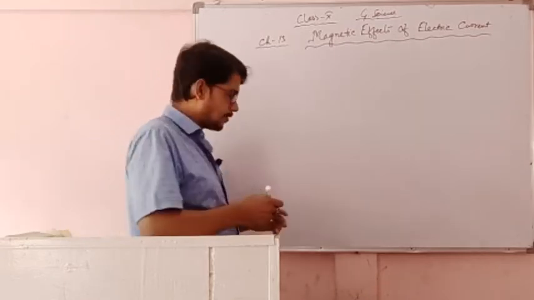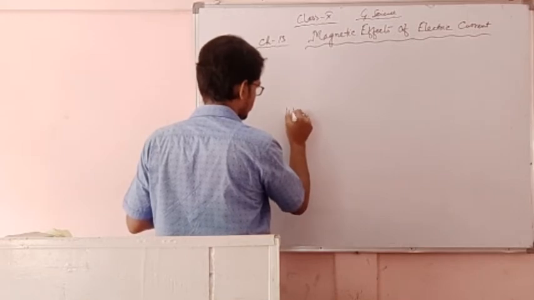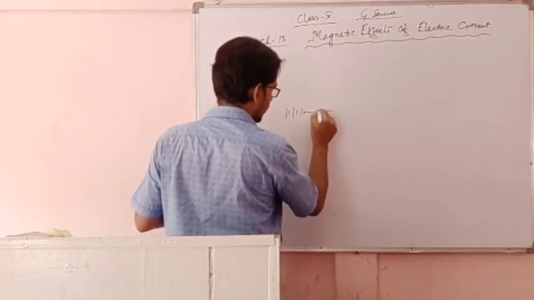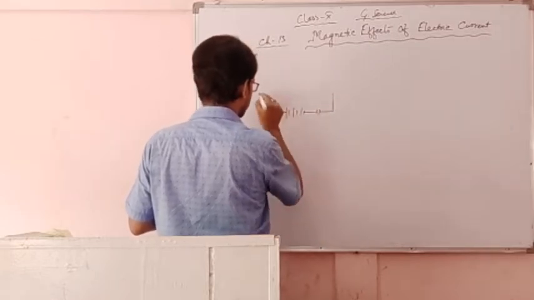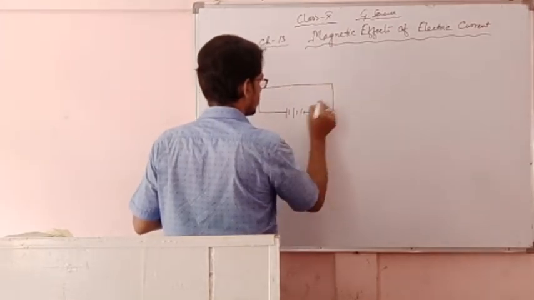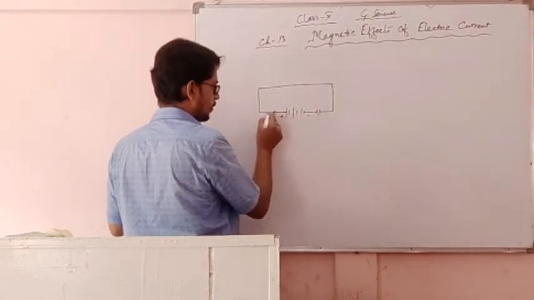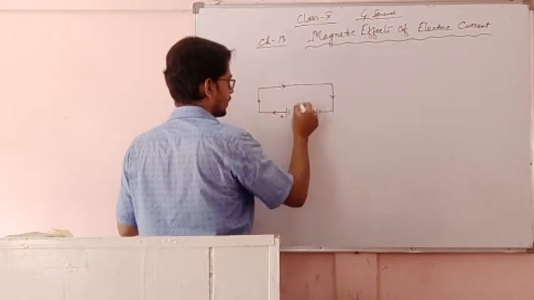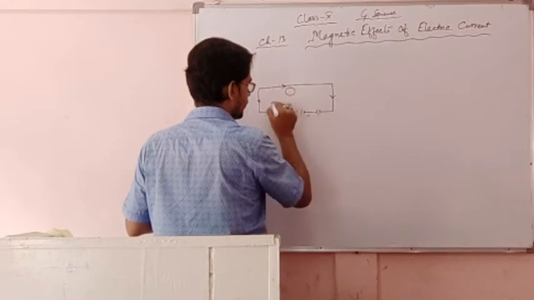Let's try to understand from the experiment. Here suppose we have a battery and a key. The current is, this is positive, this is negative. Current is moving from positive to negative. This is the direction of current. Now here one magnetic compass needle is placed.